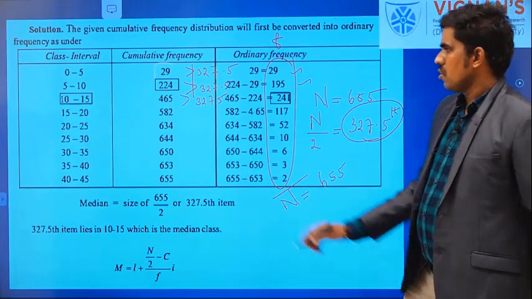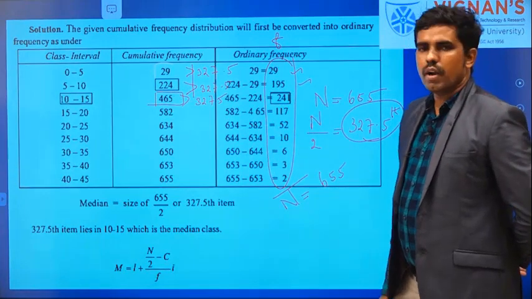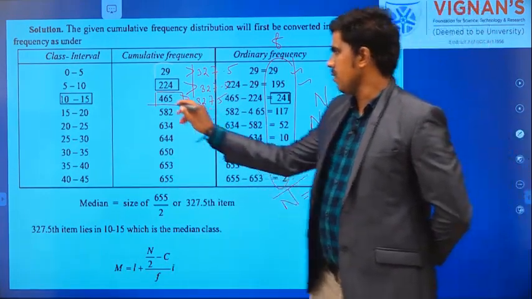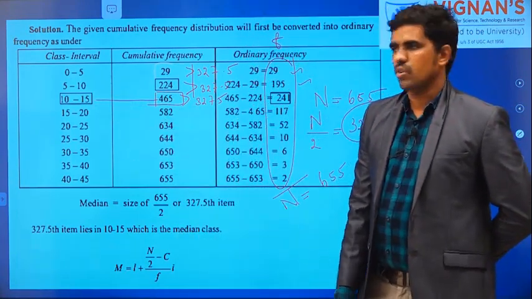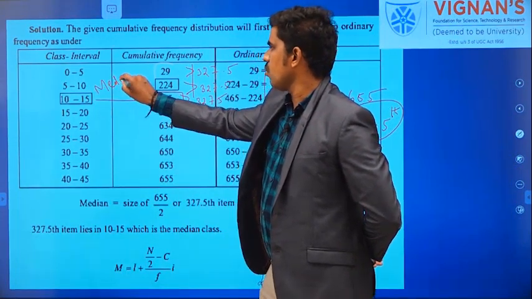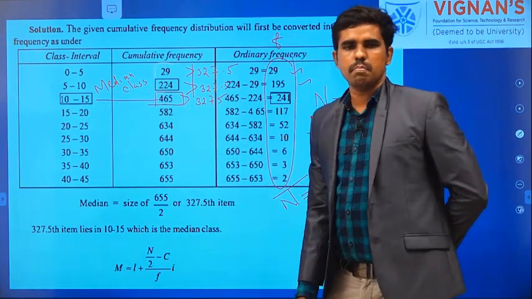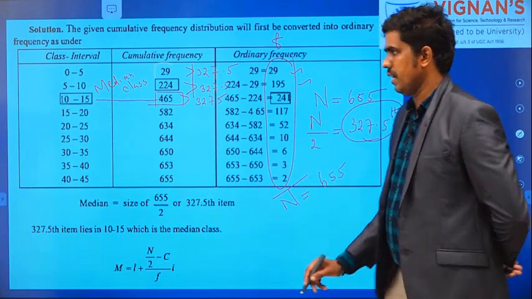Okay. So the corresponding class is the median class. What is the corresponding class? 10 to 15. So now I found the median class, because the median class plays an important role in finding the median value for class interval data.